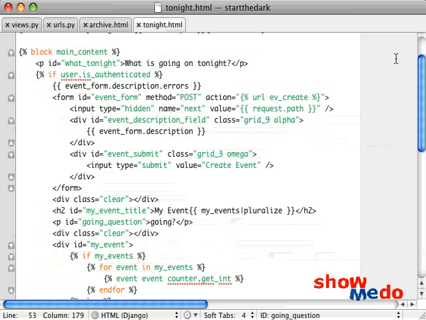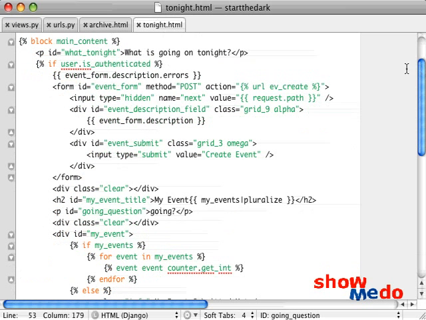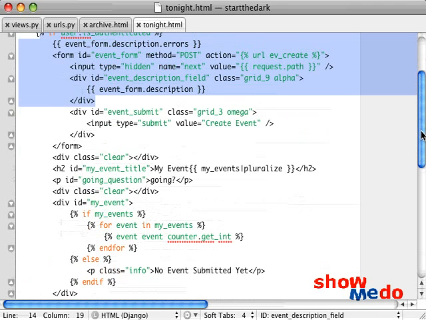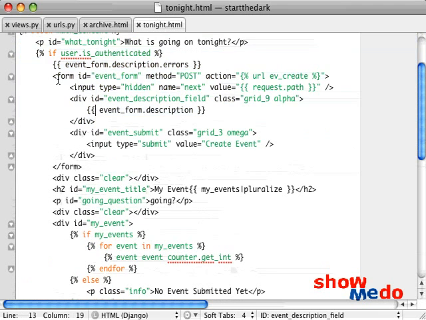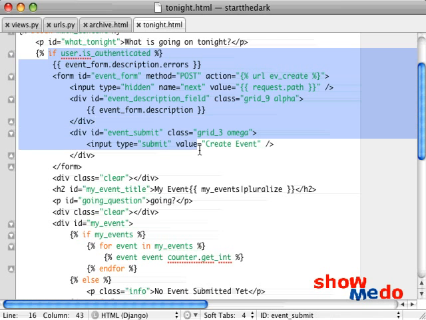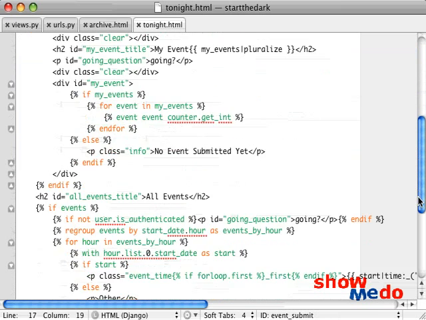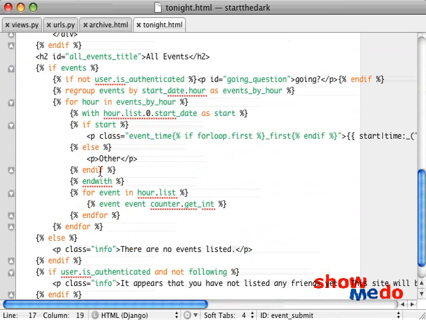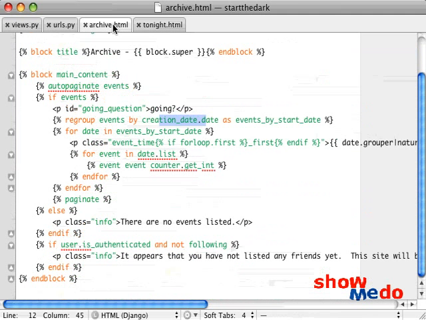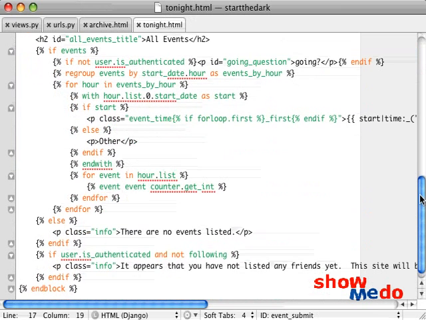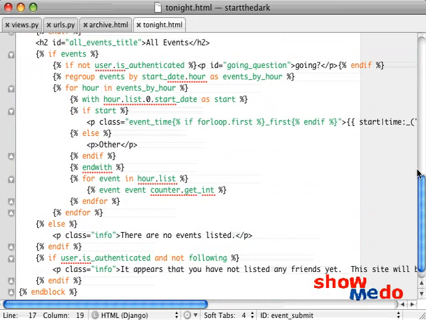And then for tonight, we're doing a similar thing with the added extra of if the user is authenticated, then we add this extra form where you can say that I'm actually going to this event tonight right from this page. Otherwise, we just display the events. So it's pretty much most of the same code from here, except for slightly different variable names. So okay, let's actually look at what we've got.